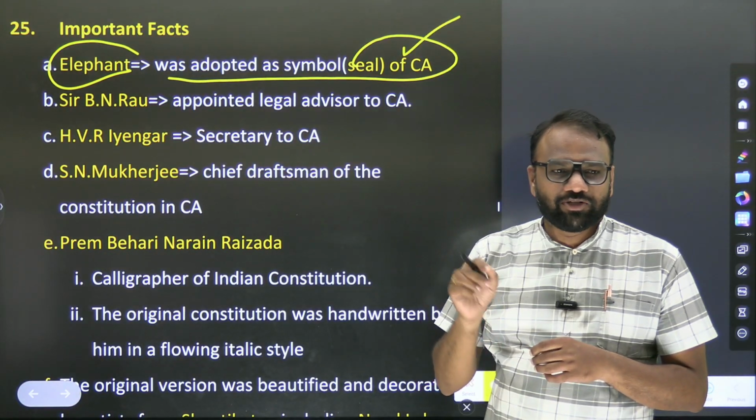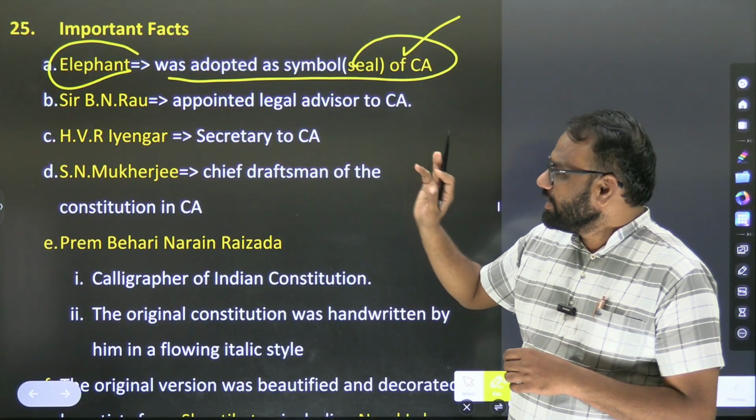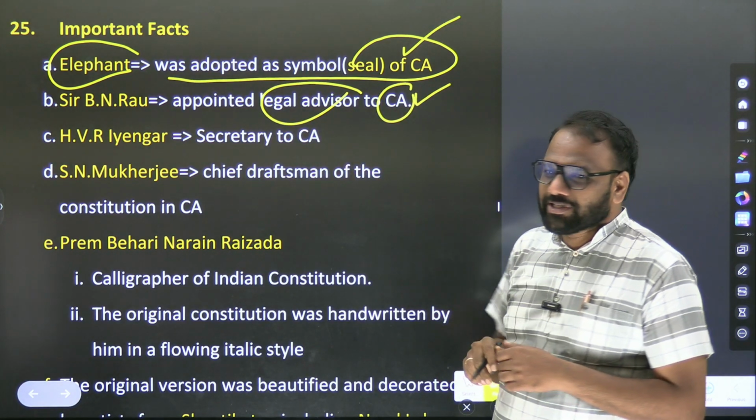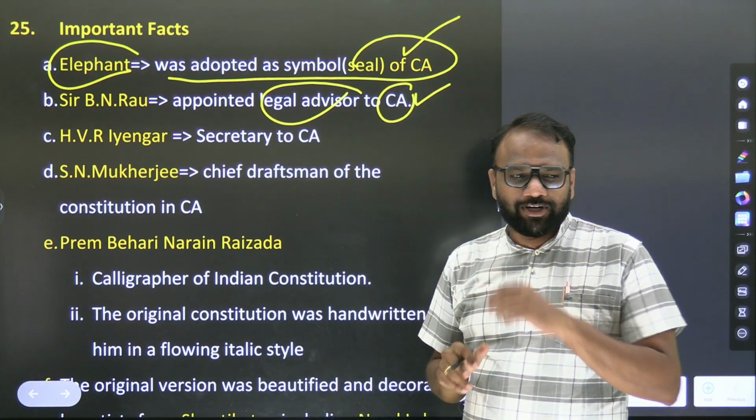Constituent Assembly also used the seal, and which was the symbol adopted? Elephant. Sir B.N. Rao appointed as a legal advisor to Constituent Assembly. Who was the legal advisor to Constituent Assembly? B.N. Rao. So whether B.N. Rao was part of the Constituent Assembly?